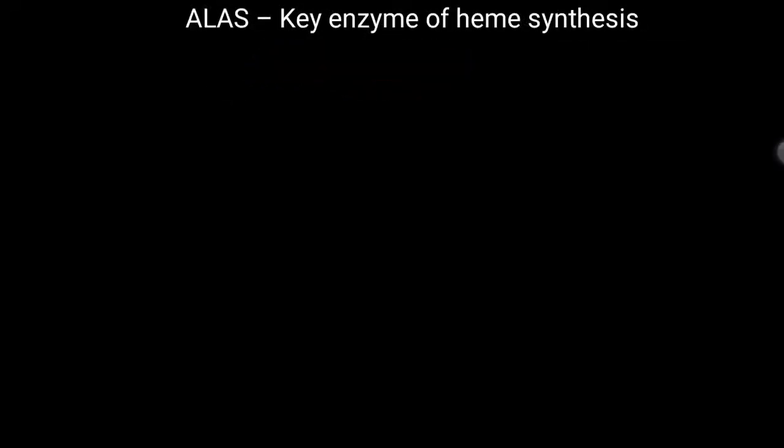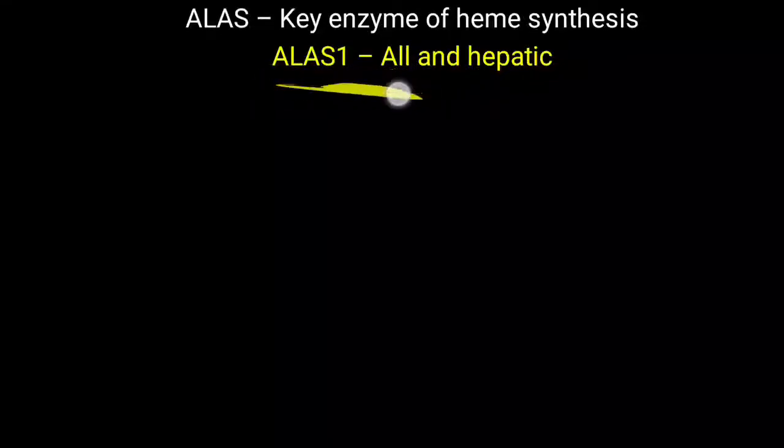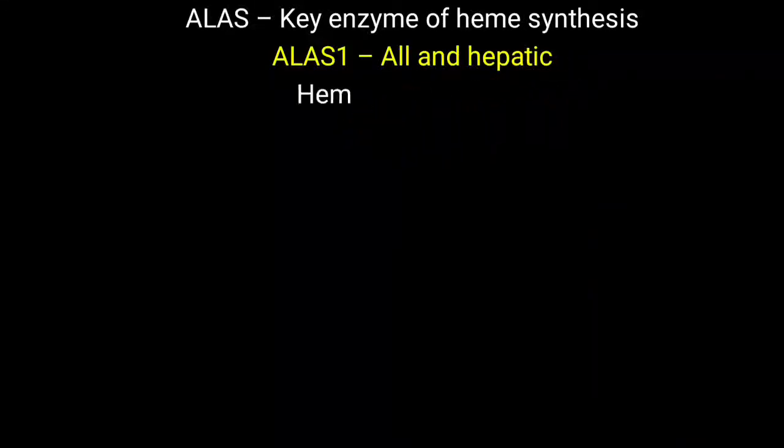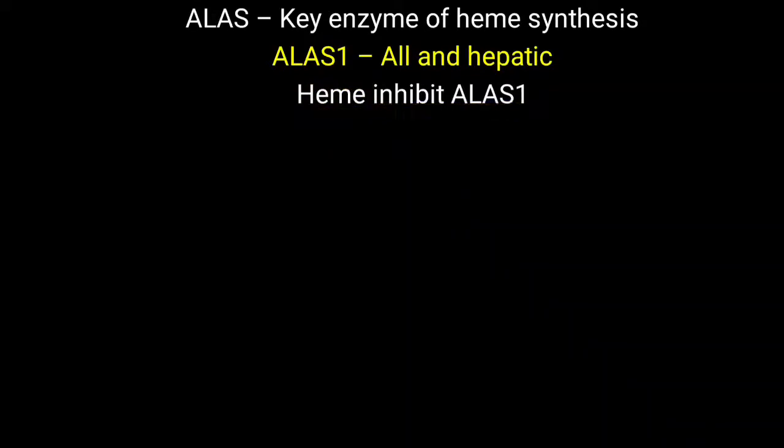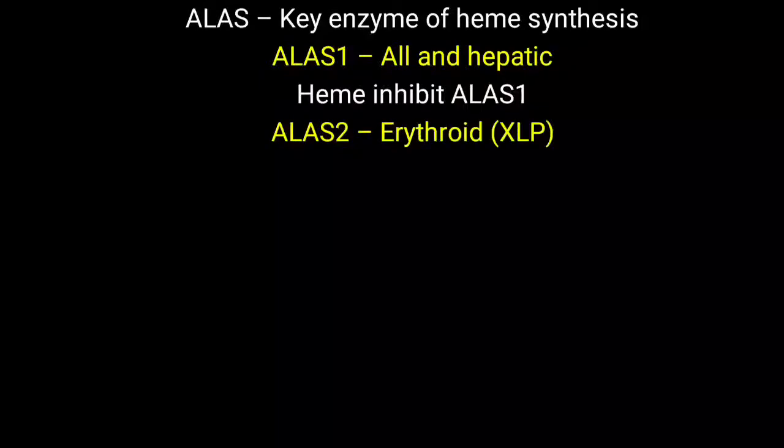Further, ALA synthase is divided into two categories. ALA synthase 1 is found in all tissue cells, and particularly in hepatic cells. Heme is able to inhibit this ALA synthase 1, but heme is not able to inhibit ALA synthase 2, which is found in erythroid tissue.